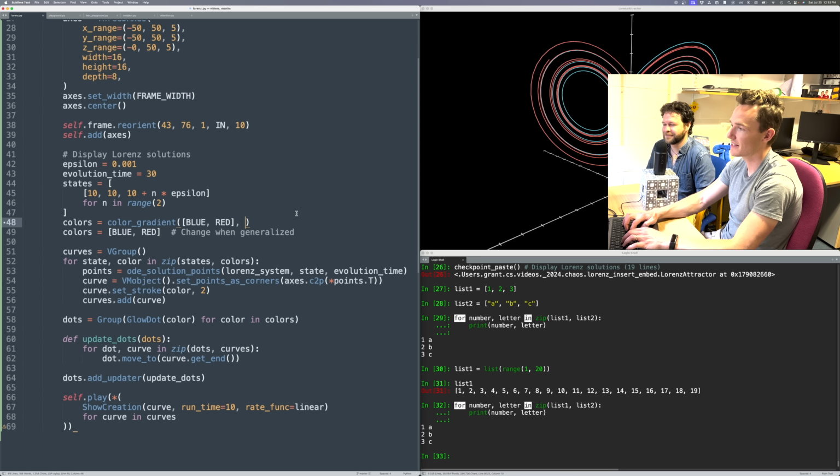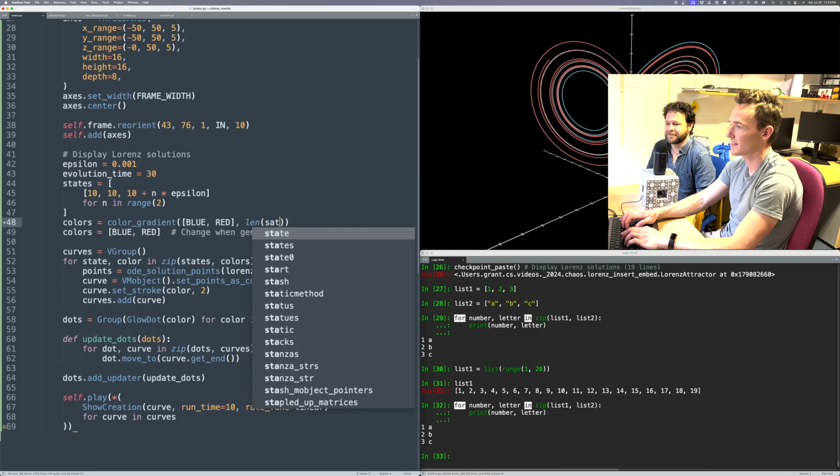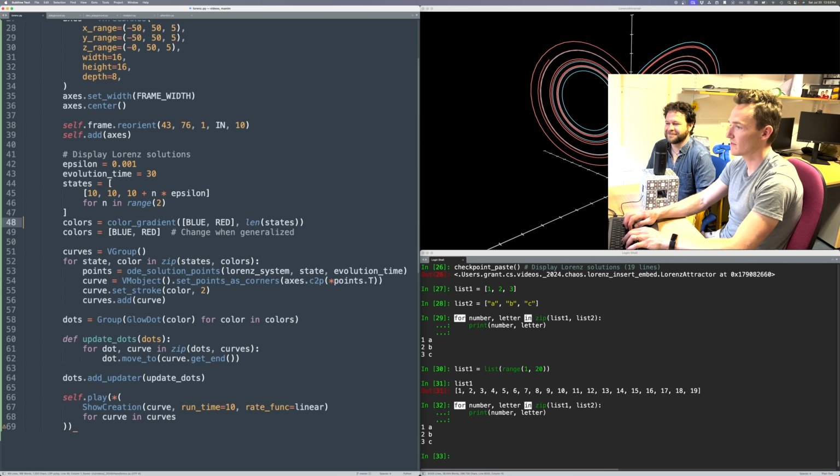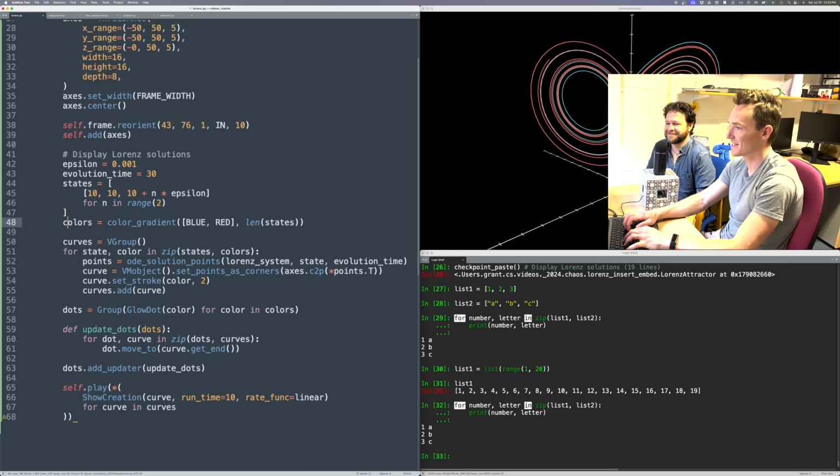How many steps, exactly. And so the number of steps should be the length of the states in this case. So we should just feel like, okay, no matter what, the number of colors matches the length of the states. And now I feel more comfortable.